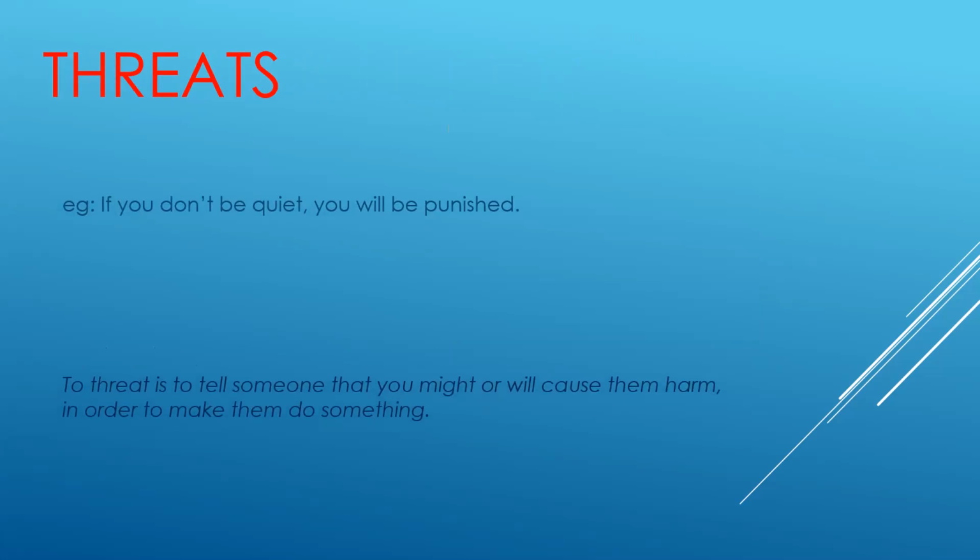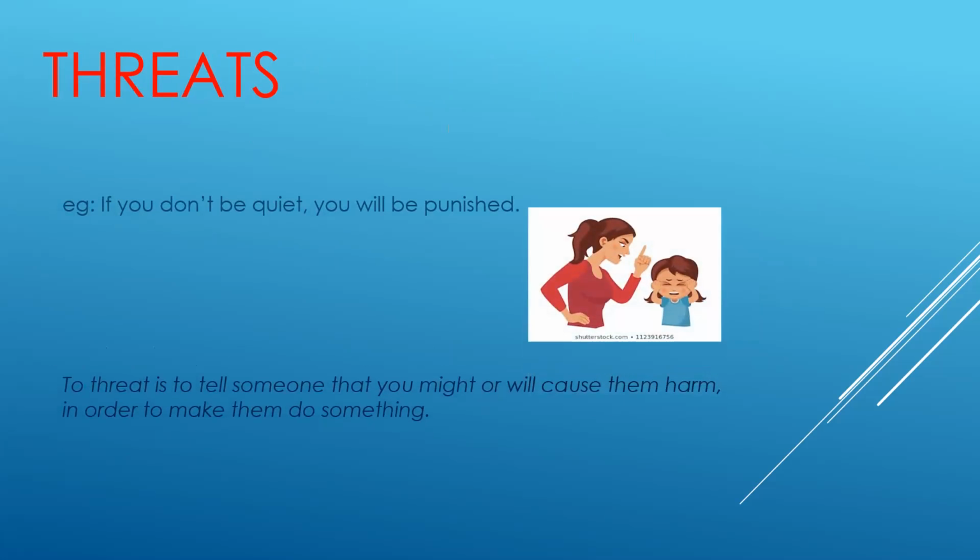Number four, threats. Here, as you can see, a mom is shouting at her girl, if you don't be quiet, you will be punished. And we mean by threats, to threat is to tell someone that you might or will cause them harm in order to make them do something.